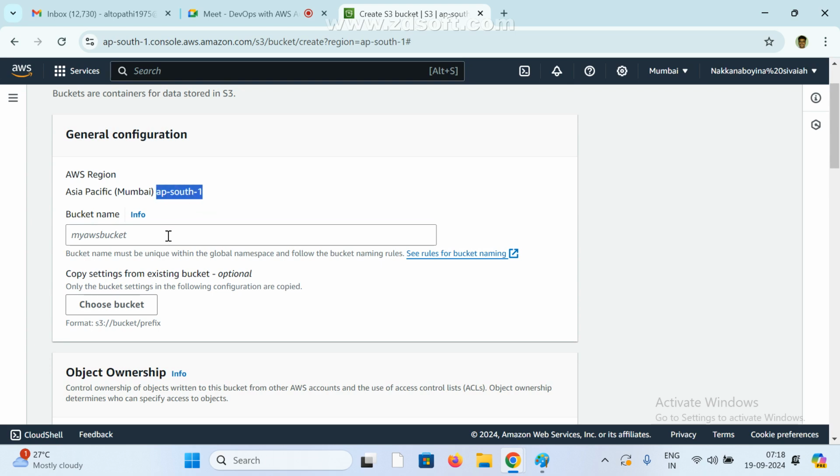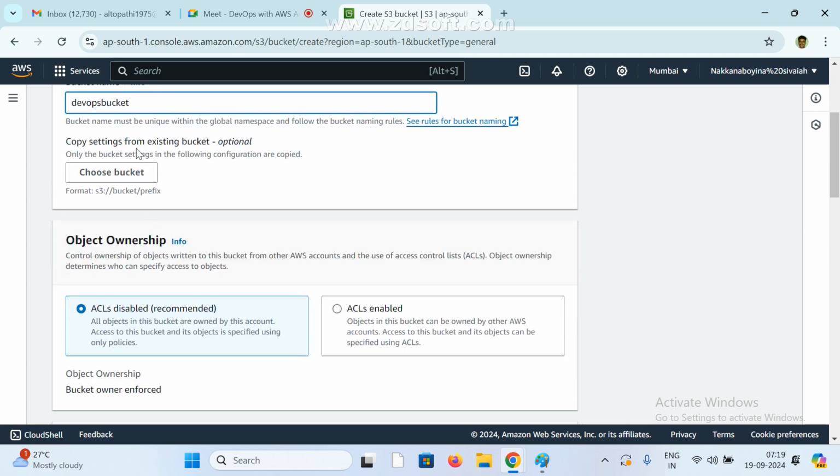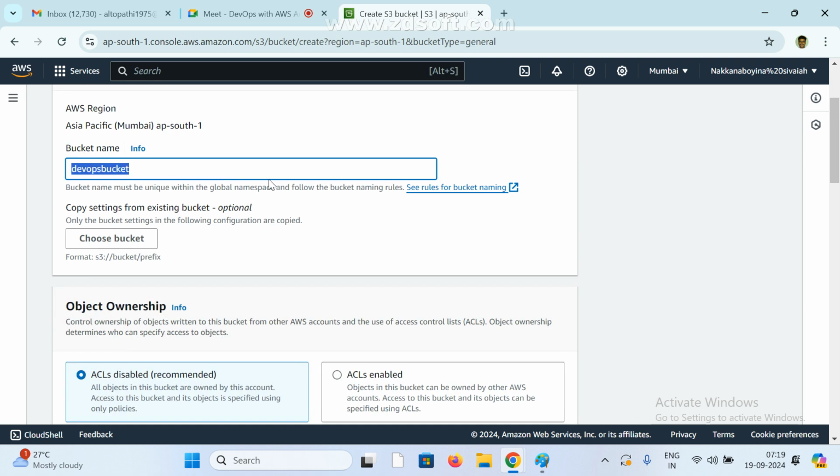Now this is the bucket name. The bucket name should be unique. It must be unique within the global namespace and follow the bucket name rules. It won't allow any duplicate name. Global means worldwide, so it verifies across all regions. For example, I am using DevOps bucket and adding something. If it is not unique, it will throw an error message. We'll see.